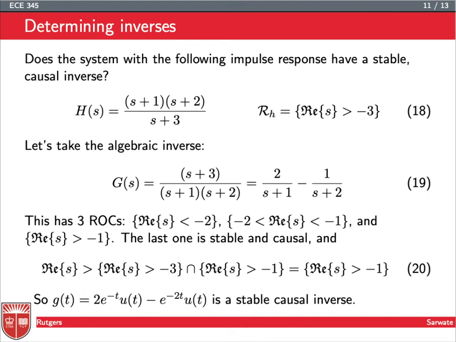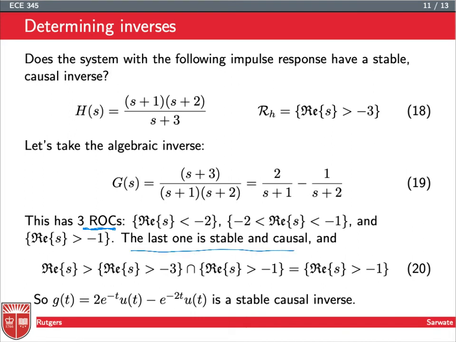So what can we do? We can take the algebraic inverse. So we just take 1 over H of S, which equals G of S. We can do partial fraction expansion on this to get two different terms. And we can see there are three different possible ROCs for this because there are two poles, one at -1 and one at -2. So we can go from -infinity to -2, -2 to -1, or -1 off to infinity.